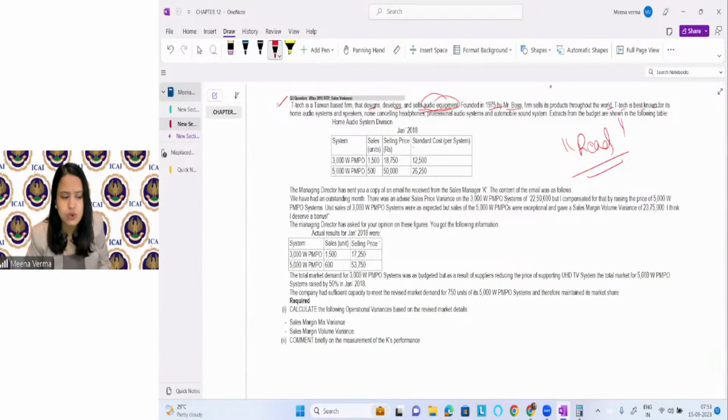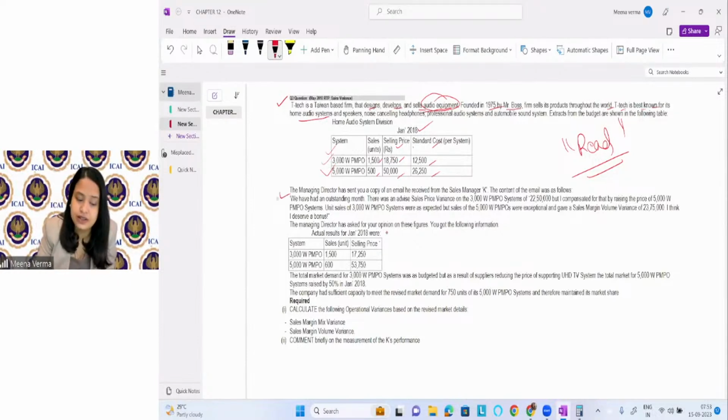T-Tech is best known for its home audio system and speaker, noise cancellation headphones, professional audio system, and automobile sound system. Extracts from the budget are shown in the following. What? Home audio system division. And they have given you some information: the number of units they want to sell, the selling price, and the standard cost. Okay. This is for the month of January. Now, what is happening?